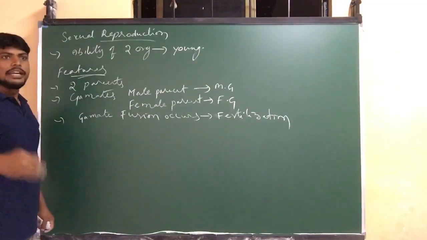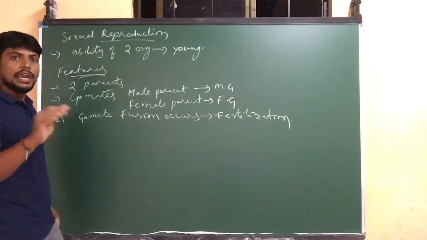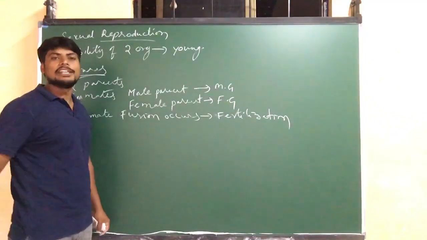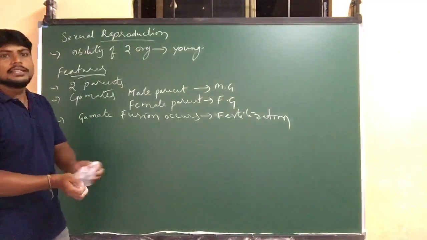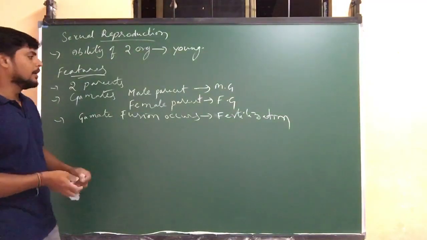What is fertilization? The fusion of male gamete and female gamete is called fertilization. Fertilization is also called syngamy.